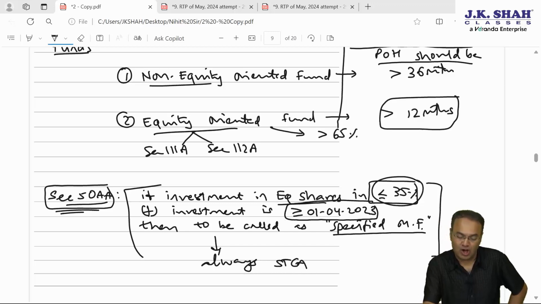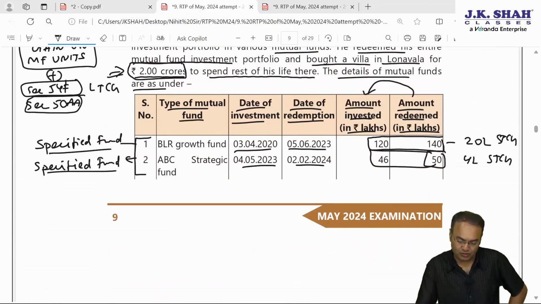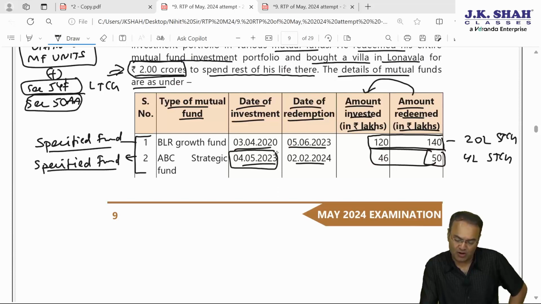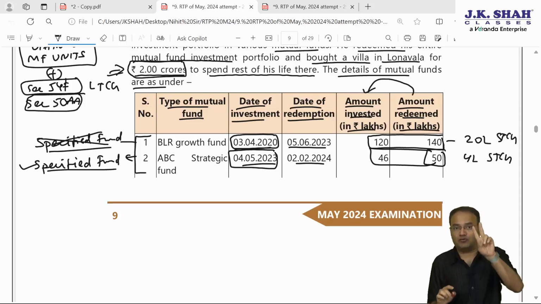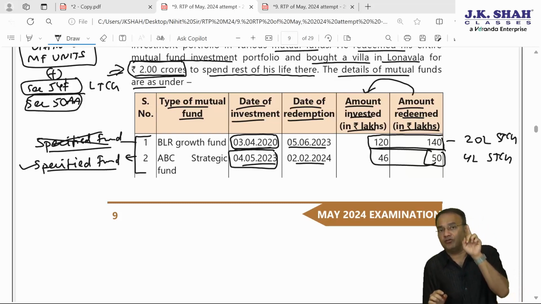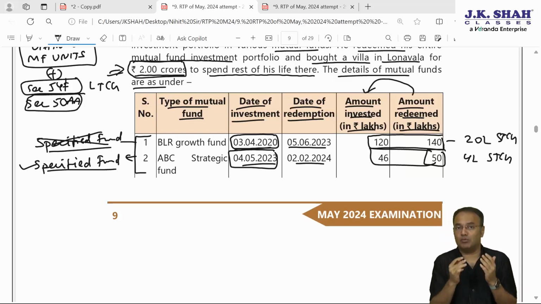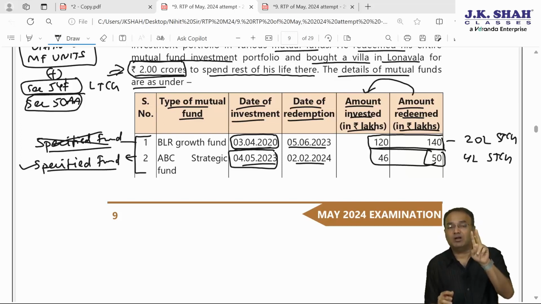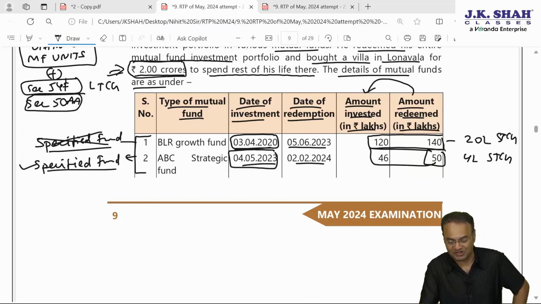So out of first two funds, second fund investment is made on or after 1st April 2023. This is specified fund. But BLR growth fund, first fund investment is made on 3rd April 2020. Therefore, it will not be specified fund. Are you understanding this? Agreed. Out of two conditions given in section 50AA, first condition is satisfied that the investment is not more than 35% in equity shares, but investment is not made on or after 1st April 23. Investments were made on 3rd April 2020. Therefore, it cannot be called as a specified fund. It will just be called as simple non-equity oriented fund.